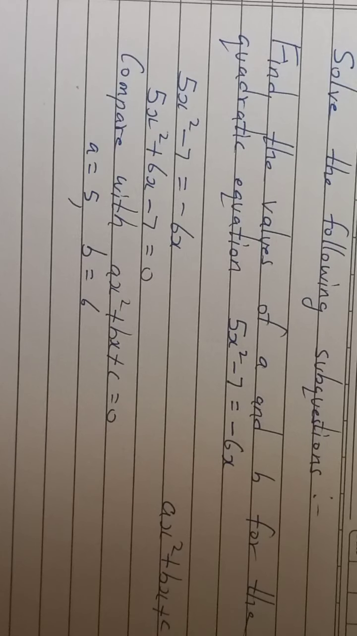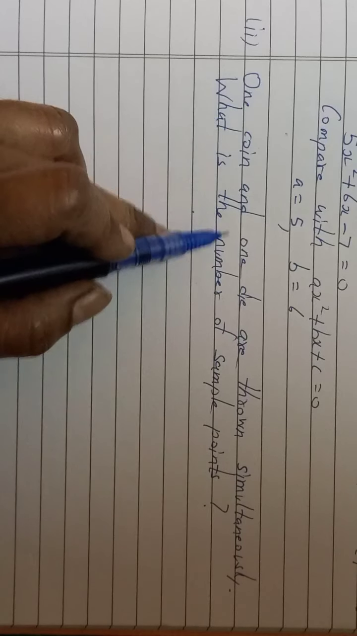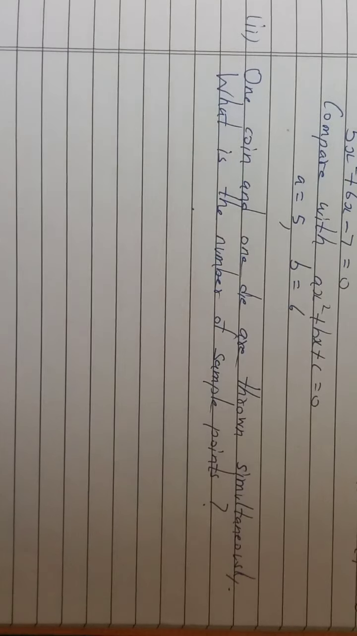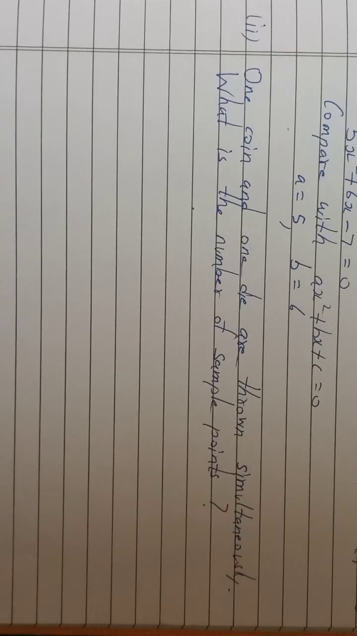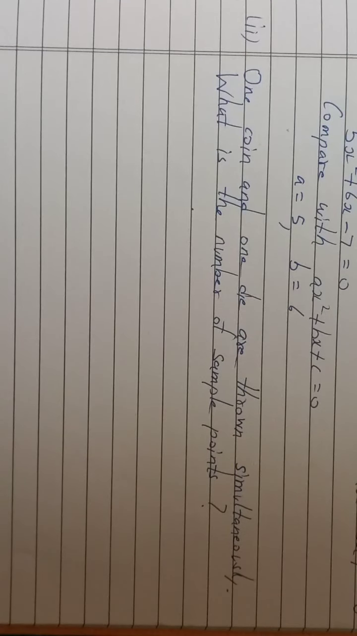This way you have to solve one more question. Now here, one coin and one die are thrown simultaneously. Again, as I said, model question paper 1 we are solving, and in that question number 1B, 1 mark sums are there. 4 questions and they are compulsory. There is no choice also.